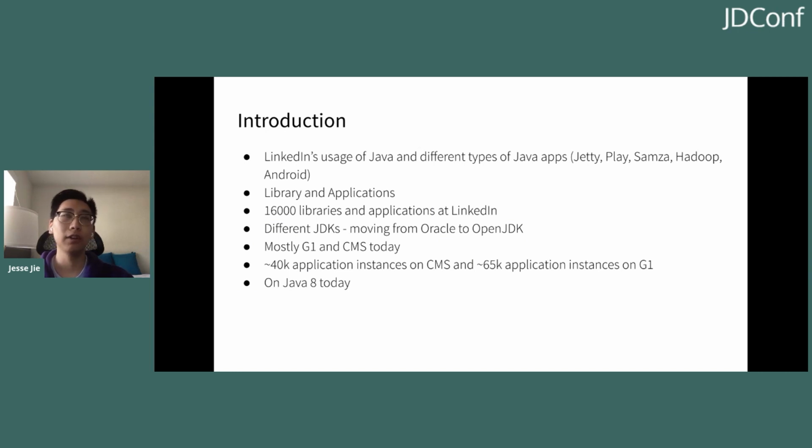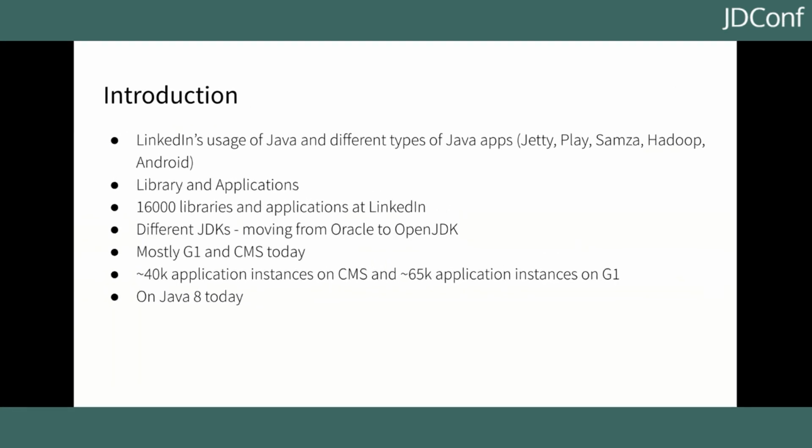Of those five, the version of Jetty is the only one that's compatible with Java 11 at LinkedIn at the moment. The other ones have versions that are older at LinkedIn, but maybe not the open source. So all of the numbers and challenges that we face going forward in this presentation will be about Jetty applications. And you may have noticed that I talked about applications before, but I'm also going to talk about libraries. Applications are the piece of code that are run directly by the JVM, whereas libraries are the piece of code that are run transitively on the JVM via the applications.